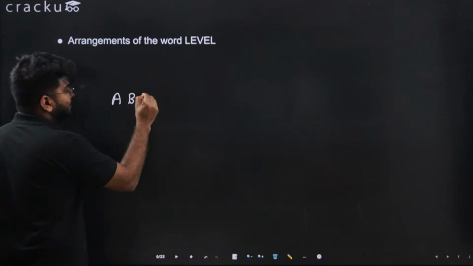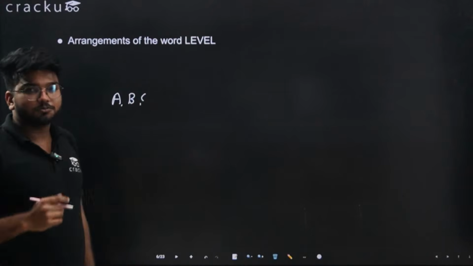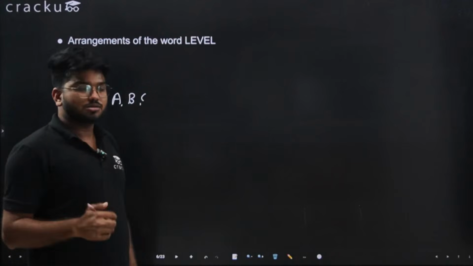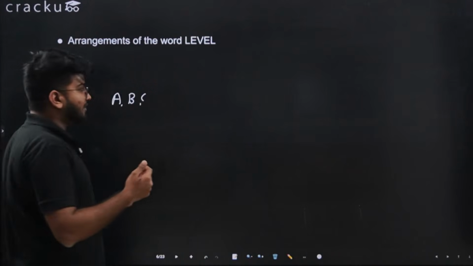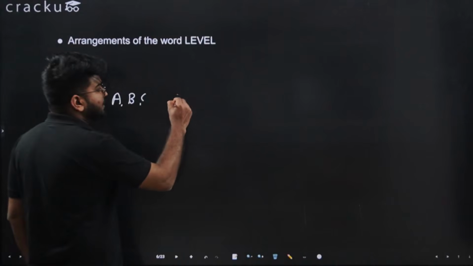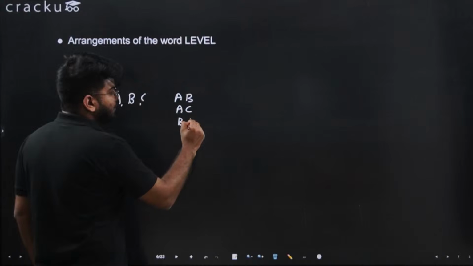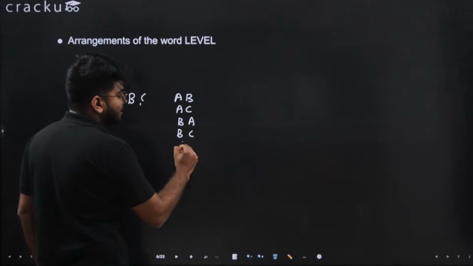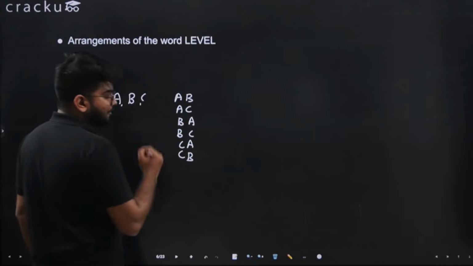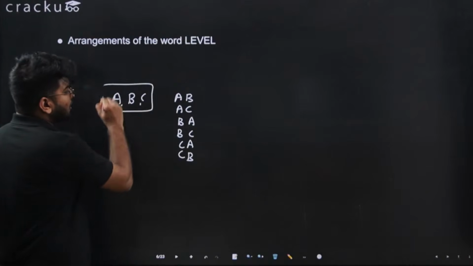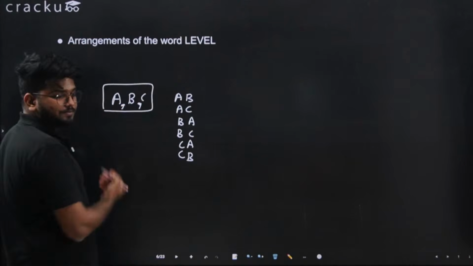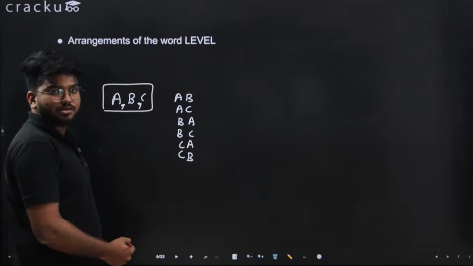Let's say I have A, B and C. I have 3 options. I want to select 2 options. So how many permutations are available, or how many arrangements are available? I have AB, AC, BA, BC, CA and CB. Now in this case, the options were distinct. So I've got 6 cases.